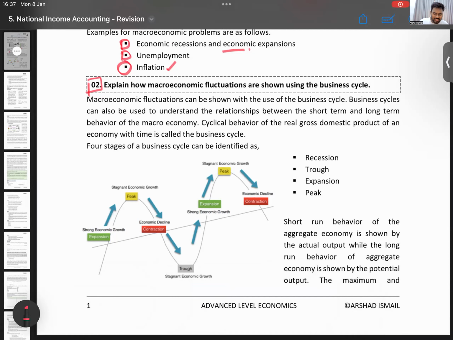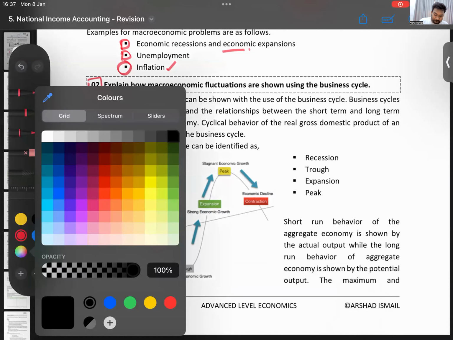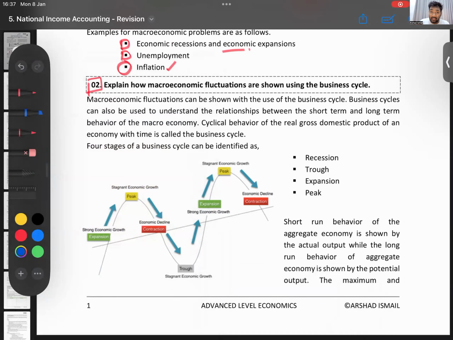Unit number 5, most likely in 4 sessions I can finish. So if I do classes on Tuesday also, my target is by next Tuesday to finish off unit number 5. That means 4 classes: today, Tuesday, next Monday, Tuesday. Then, coming into this, we say macroeconomic fluctuations can be shown with the use of a business cycle.